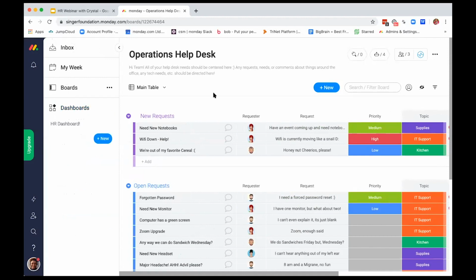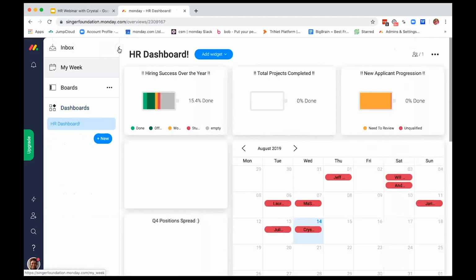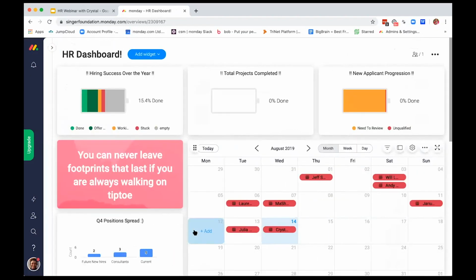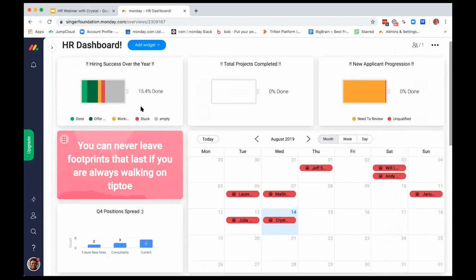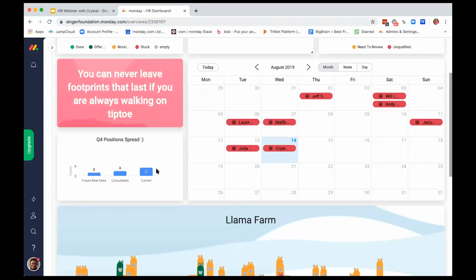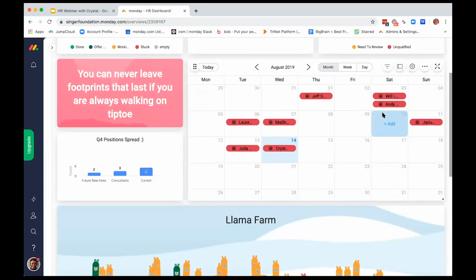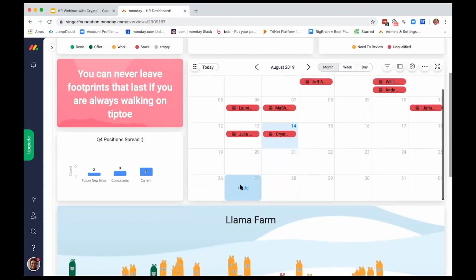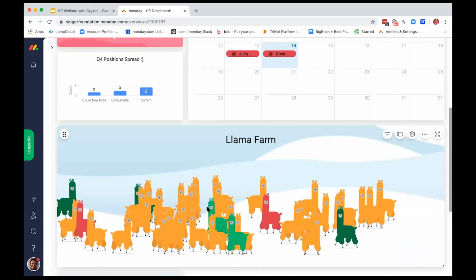Perfect. So last thing I want to show you guys is the dashboard. So I've created an HR dashboard for us today. And what I essentially want to show you guys is that dashboards are pretty much building blocks. It's a bunch of Legos. So if we're looking to see the hiring success over the year or total projects, new applicant status, we want to see at a high level how many interviews we have of the month, or we just want to see how much stuff we've gotten done all together.